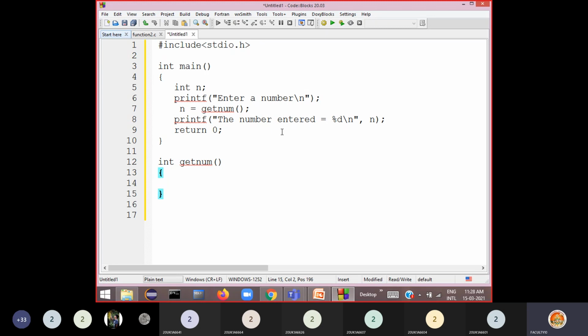So now what I do is I just say scanf inside this function. Internally I use the scanf function here. So scanf, I can say %d, comma, address of some variable you declare here.